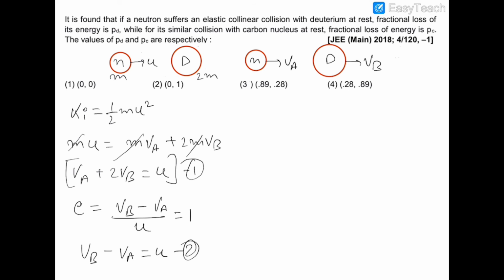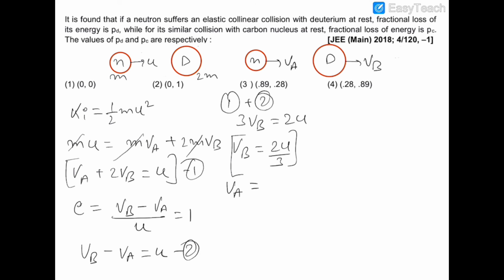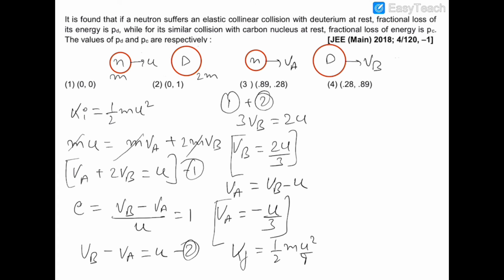If we add up these two equations, 1 plus 2, we get 3vb is equal to 2u, and vb is equal to 2u by 3. Now this is vb, and hence va will be equal to vb minus u. So va will be equal to minus u by 3. So the final kinetic energy of the neutron is half m u square by 9.